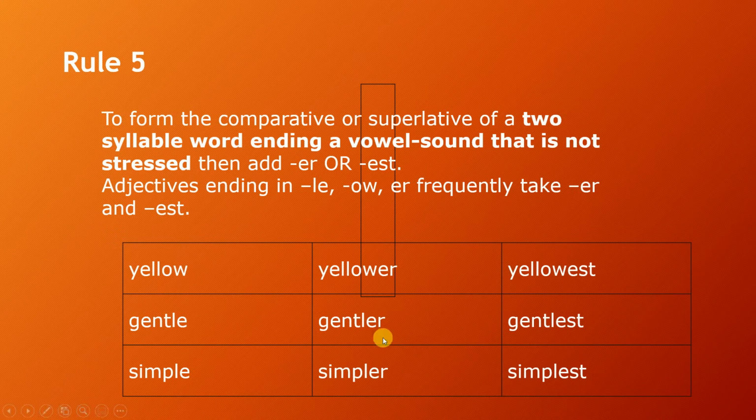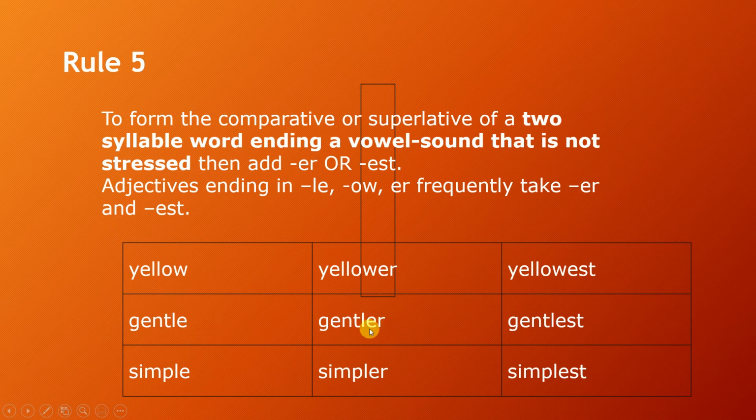So when you have adjectives ending in le, like gentle, or ending with ow, like yellow, or ending with er, you just have to add er: yellow, yellower, yellowest.